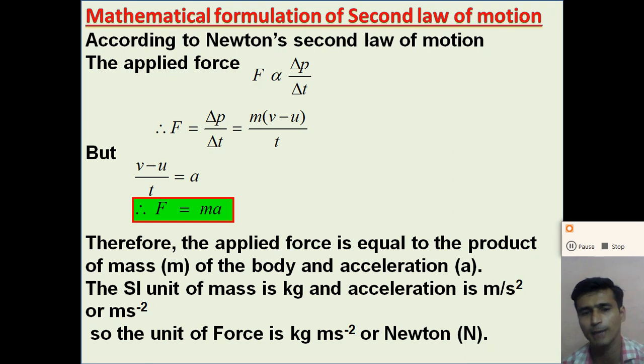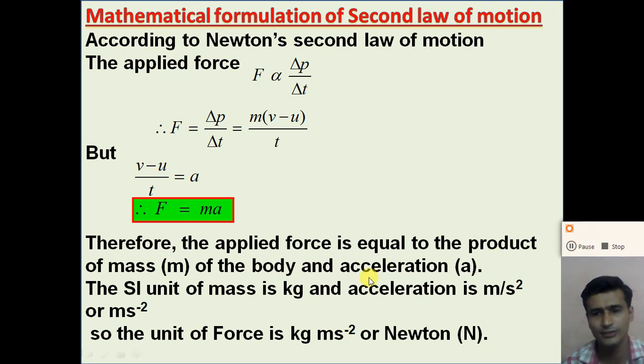This equation, F is equal to m into a, is called the mathematical form of Newton's second law. So the applied force is equal to the product of mass m of the body and acceleration of the body, right? Understand, dear student?